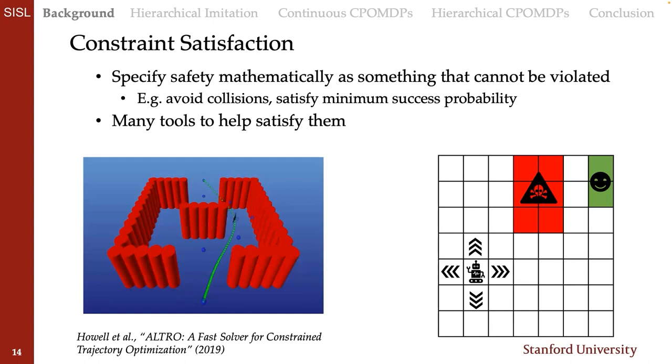Reasoning and trying to satisfy constraints explicitly allows us to specify safety mathematically as something that can't be violated, for example, to avoid collisions or to satisfy minimum success probabilities for trajectories. And once we specify the constraints, there are entire fields devoted to tools to help satisfy them, where specifically in our talk, we're focused on doing this under uncertainty.